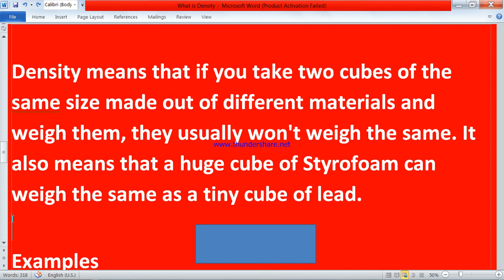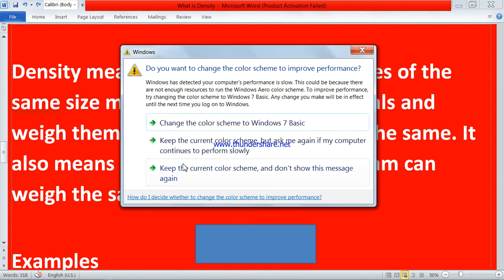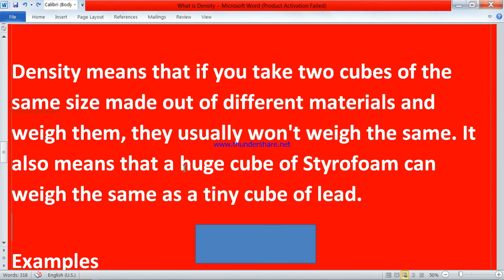It proves that the sponge has less density than the iron, because objects with higher density are heavier and objects with less density are lighter. This is the only change, and this happens with other things.